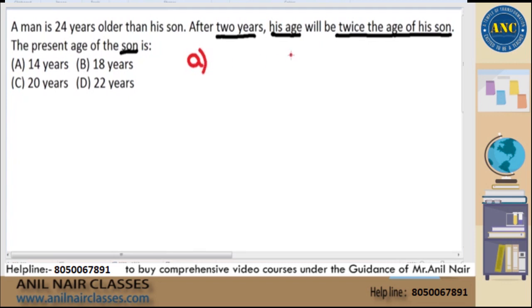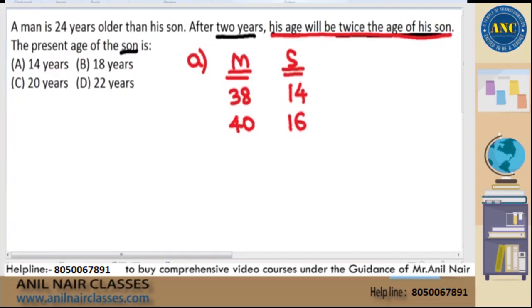Now, if I take the son as 14 years, the man will be 24 years more than 14, which is nothing but 38. That is the first statement. After 2 years, it will be 40 and 16. The question says the man's age after 2 years will be twice the age of his son. Is 40 two times of 16? 40 is not 2 times of 16. Ruled out.